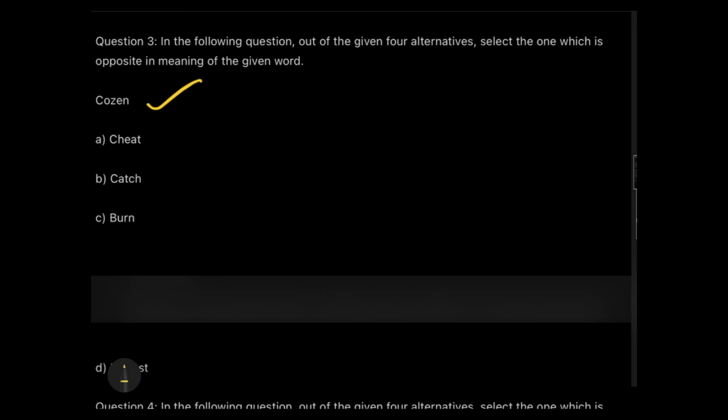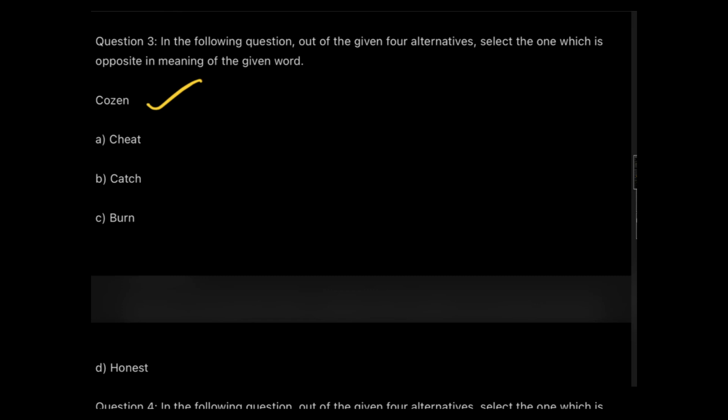Okay, so let's have a quick look over here. Look at the options. Cheat, catch, okay? Read it carefully. It's cheat, catch, burn, honest. Cheat is a negative word, right? Catch. Catching someone is related to a verb only, or if you are catching someone, you are cheating someone, it's bad. Catch and cousin doesn't make any sense, so it's completely out. Then burn. Burning and cousin, that's wrong. Correct?